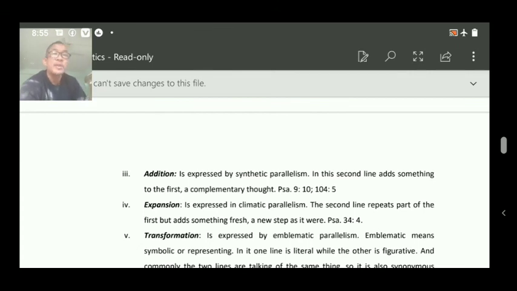So in Hebrew poetry, unless you understand the features of this poetry, it is hard for us to explain why it is said like that. First of all, we have seen the repetition. Second, we have the contrast, and third, we have addition. In the next class we'll see expansion and transformation, then imagery and hyperbolic language. We will see them one by one.